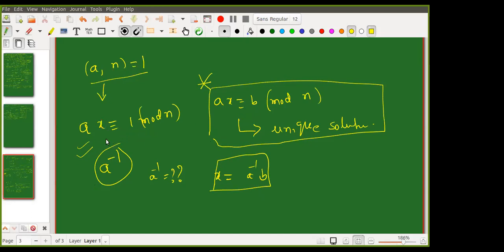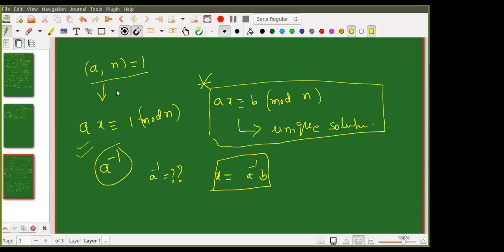Now how do you solve this problem? Whenever I have A comma n GCD 1, you are claiming that the inverse exists under modulo n. That means this congruence has a solution, right? So we can write that congruence as a linear Diophantine equation.